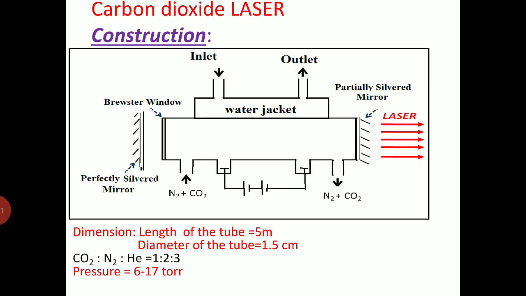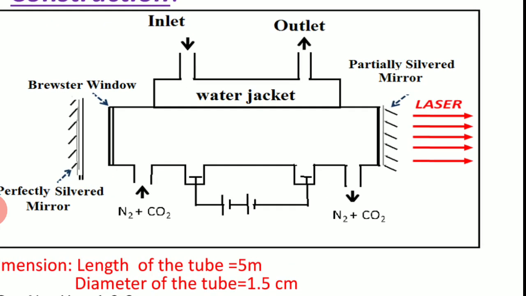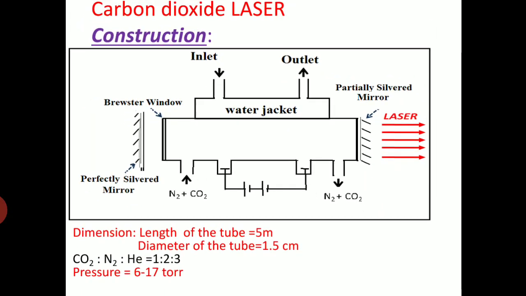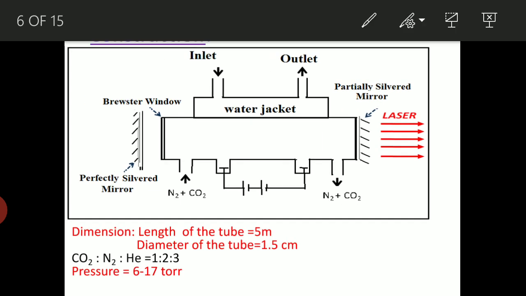Now we will see the construction of the carbon dioxide laser. See, the dimensions of the carbon dioxide laser are mentioned here. It is made up of a quartz tube of length 5 meters and diameter 1.5 centimeters. It's just a narrow tube, we can say. The diameter is very, very small, and the length of the tube is around 5 meters.